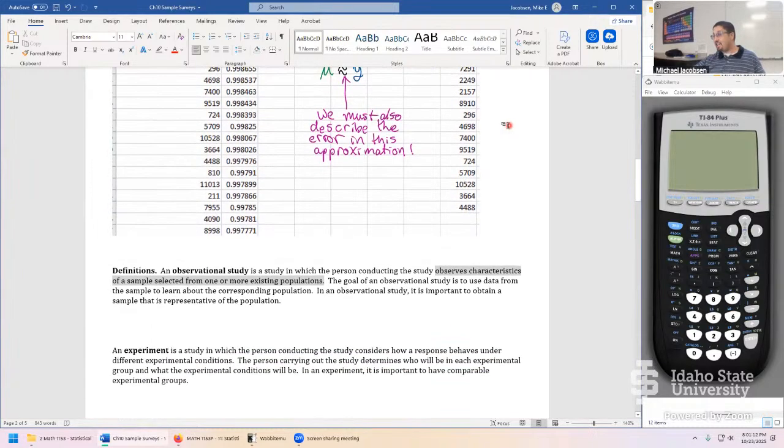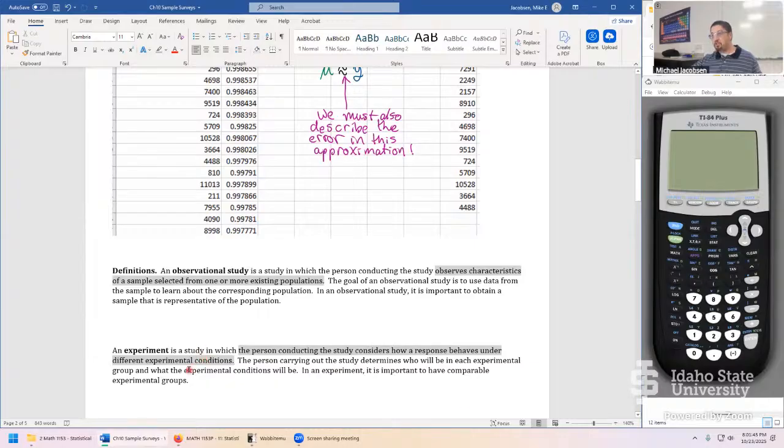Now compare that against an experimental design. In a designed and controlled experiment, or just experiment for short, it's a study in which the person conducting the study considers how a response, say a sample mean, behaves under different experimental conditions. Could the study we just did and simulated be an experiment? Probably not. It'd be unethical.